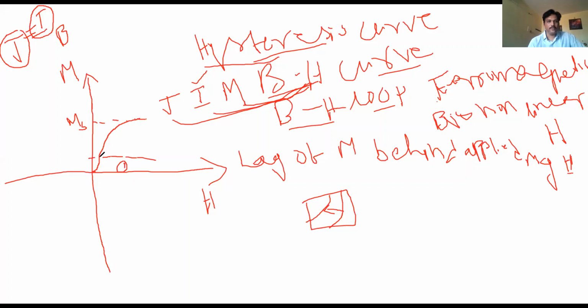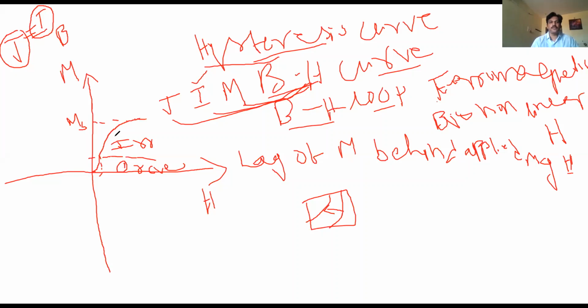After this point, as the magnetic field increases, there is irreversible movement of domain walls. The walls don't come back. Up to this field the domain walls are reversible, and after that they are irreversible. So in the motion of domain walls, you have to consider reversible as well as irreversible movement. You have to see up to what field they are reversible, and after that it becomes irreversible.